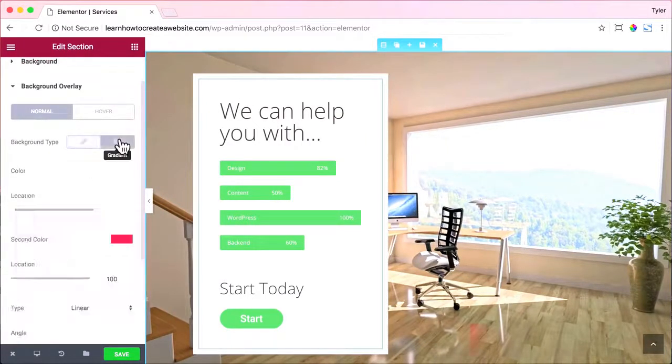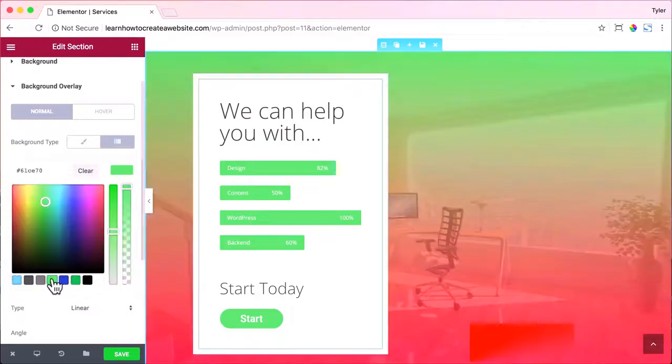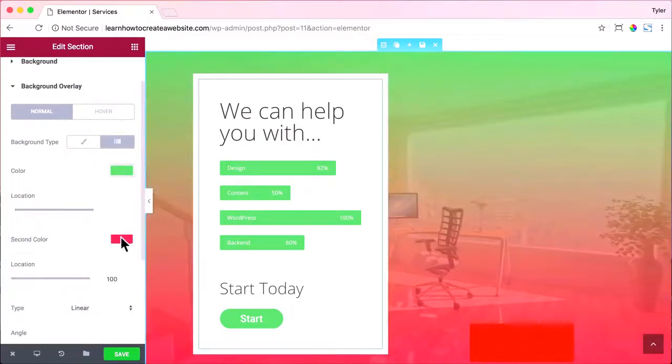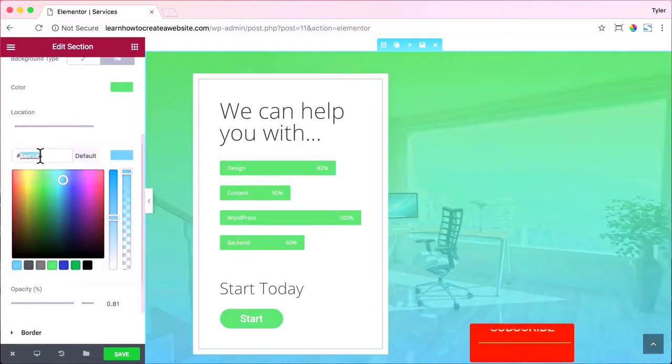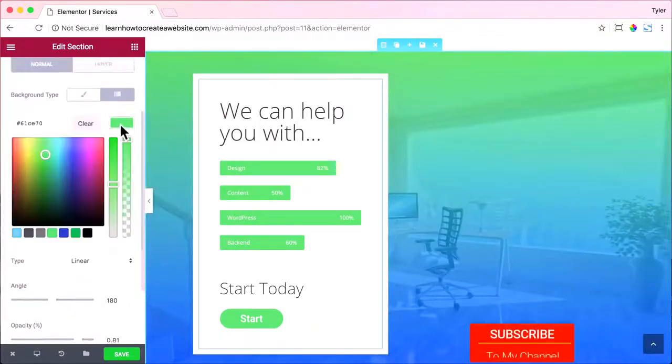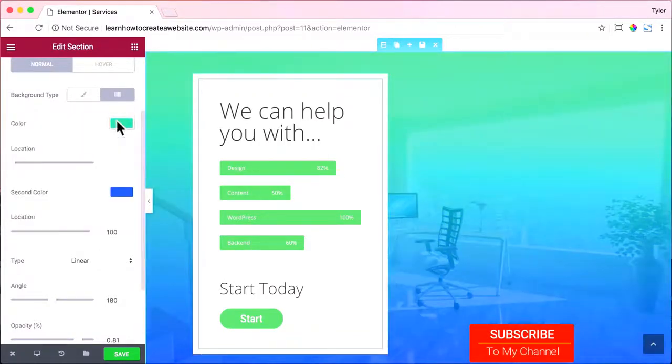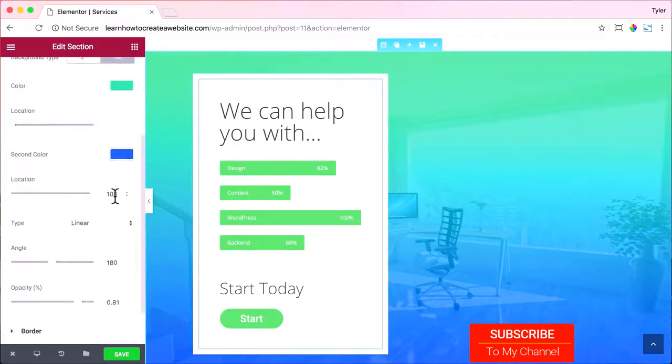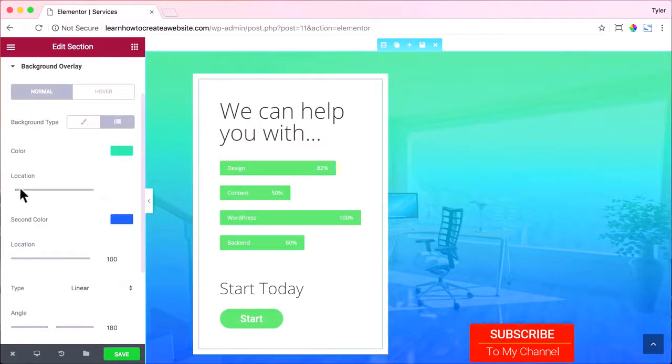And now we can click on the color for the first color, and we're going to make it green. And for the second color, we're going to make it blue. You can type in the hex code, make that blue, and we can type in a hex code for the green also if we want a very specific color. All right, so now we have our blue and green, and it goes from green at the top to blue at the bottom. But what if we wanted it to go from green on the left to blue on the right, or vice versa? You can change that with first location, which is when does a blue and green start?